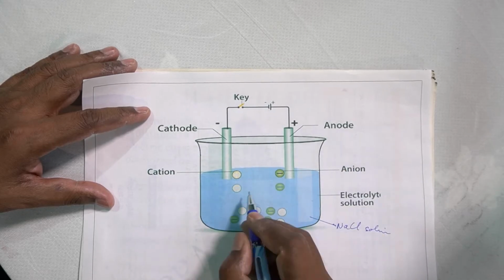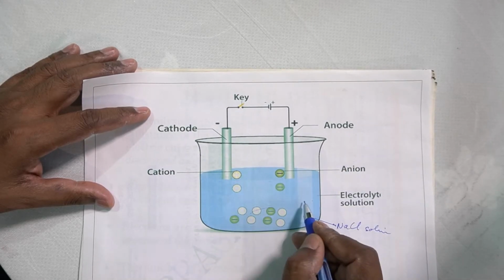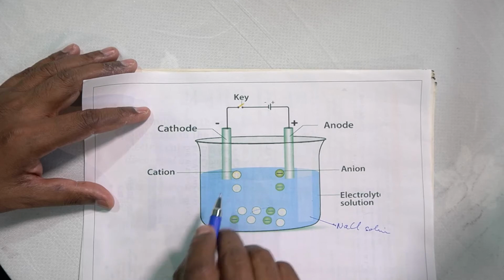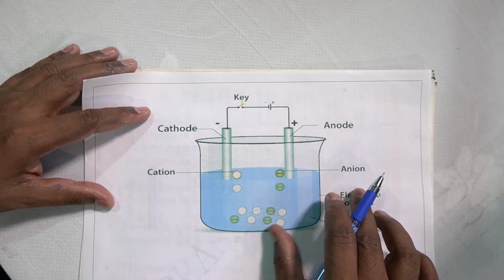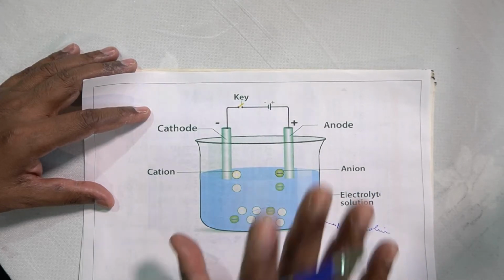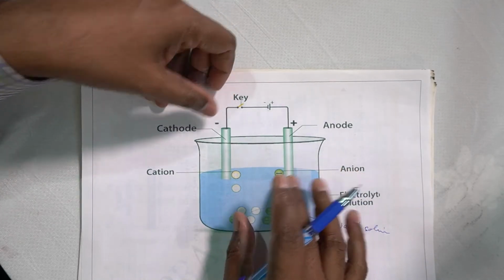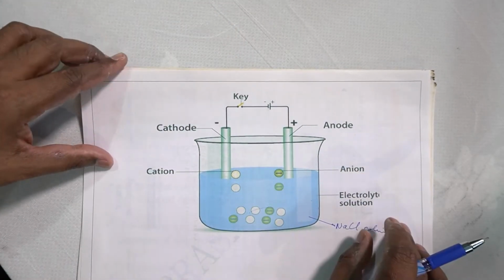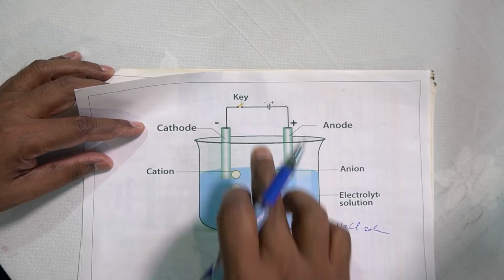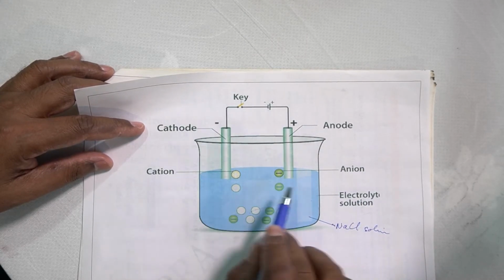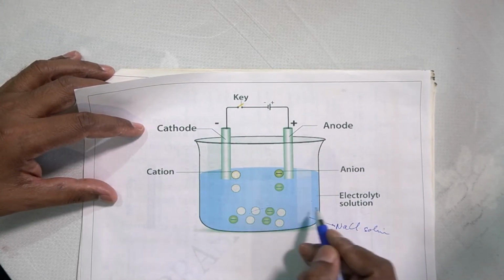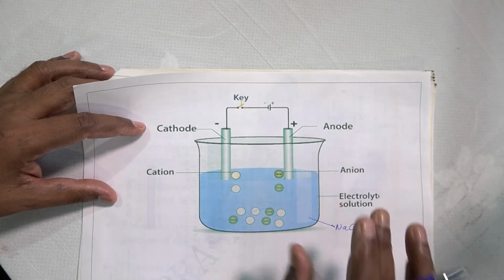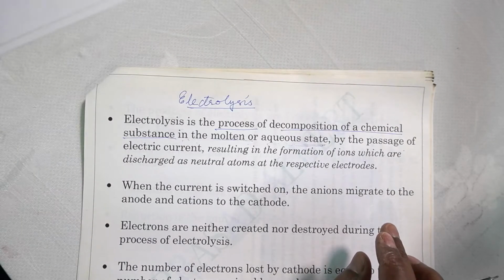So what happens here? The electrolyte splits into anions and cations, they migrate to the anode and cathode, and a reaction is taking place. Products are formed at anode and cathode. So the moment you switch on the current, what happens here? That is electrolysis. As long as the switch is off, key is turned off, no current is flowing, no splitting, no reaction, that means no electrolysis. So electrolysis begins with the switching on of the current.